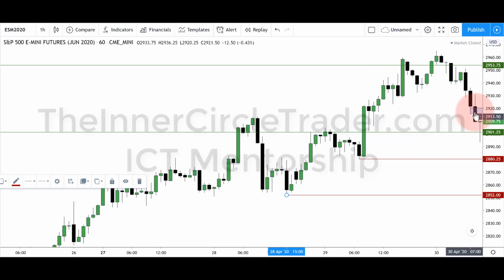Fair value gap occurs right here. Oh, but Michael, why can't I short it up here? You can. Why can't I short it right here? You can. But you're asking for a way of knowing that you're comfortable with it. You don't have to worry about being highly precise, and just get in there. It's a working class hero method. It's easy to do. Wait for the fair value gap. The market's going to want to trade back up into that.